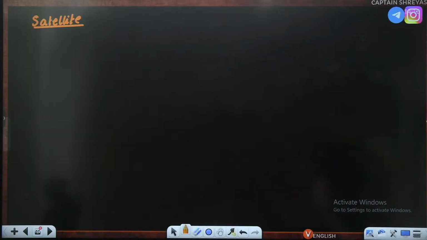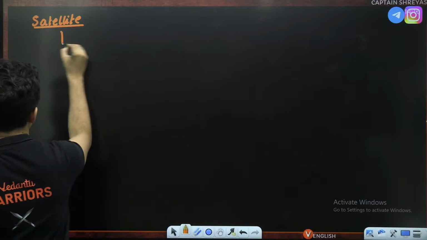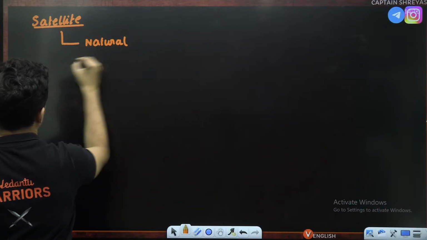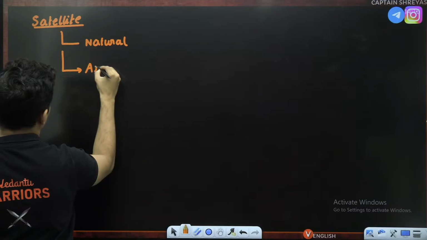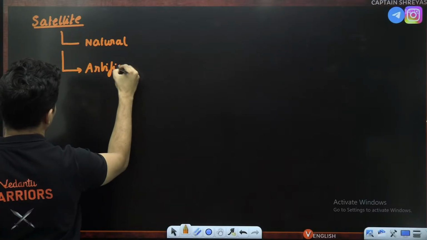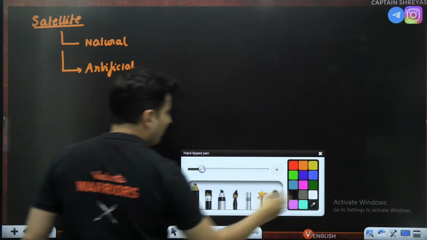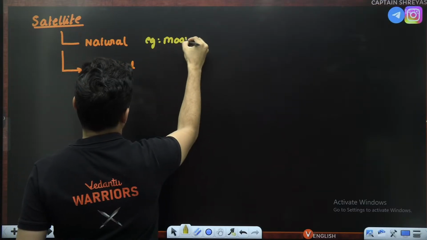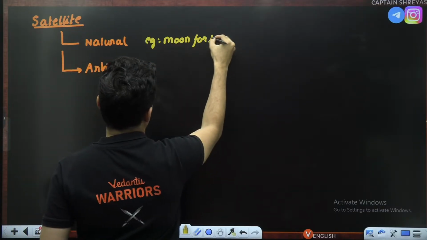Correct? So those are the two types of satellites. One is natural, the second one is artificial.